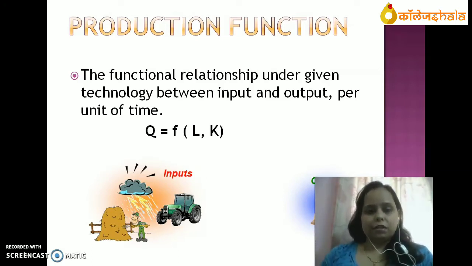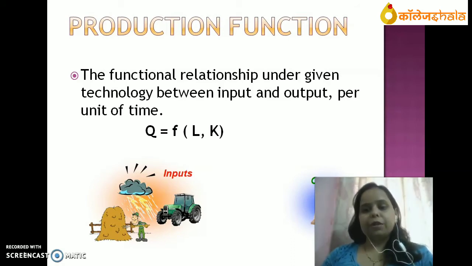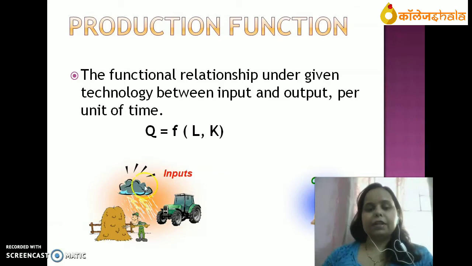In our example, there are two inputs, labor and capital. Labor and capital are the inputs. With the help of labor and capital, whatever output, whatever production will be there, that is the output, that is Q here. Q is the function of L and K. Quantity of output depends on quantity of input, that is labor and capital.